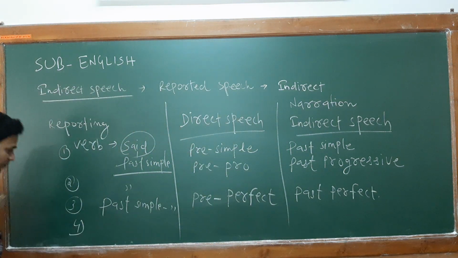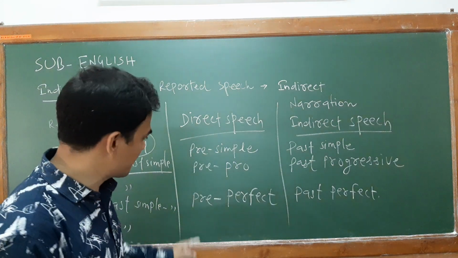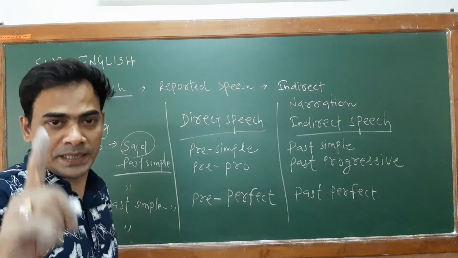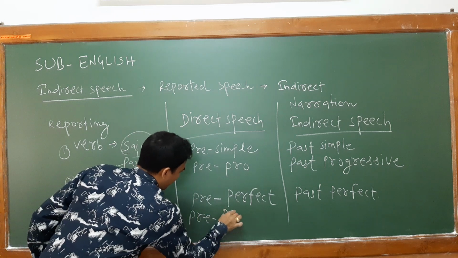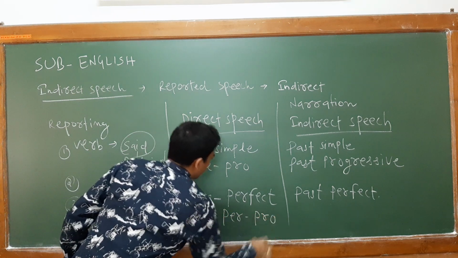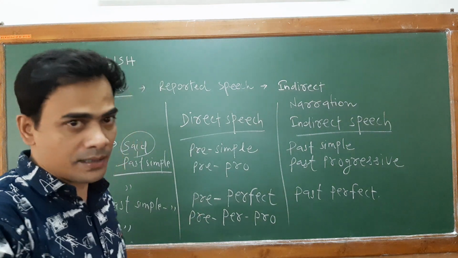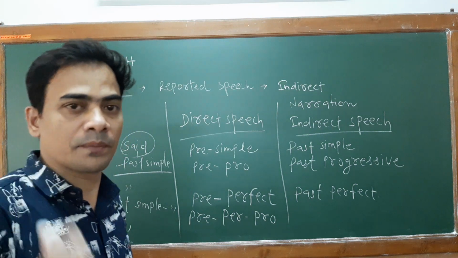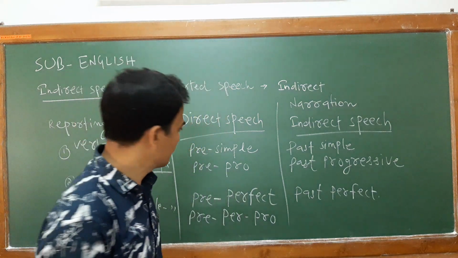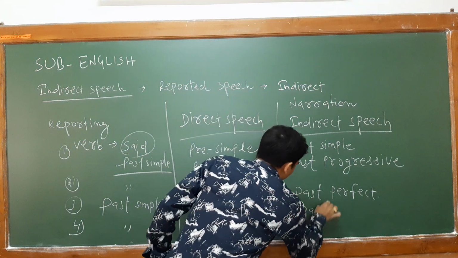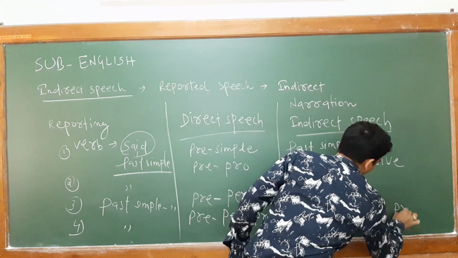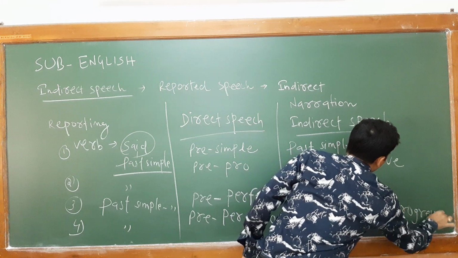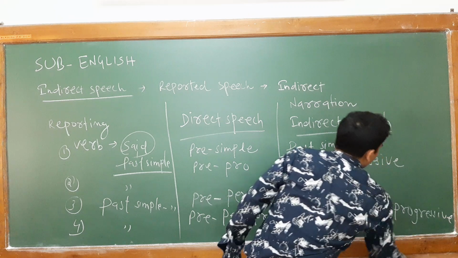Number 4, if you find simple past again and in your direct speech you notice present perfect progressive, then we simply convert present perfect progressive into past perfect progressive.